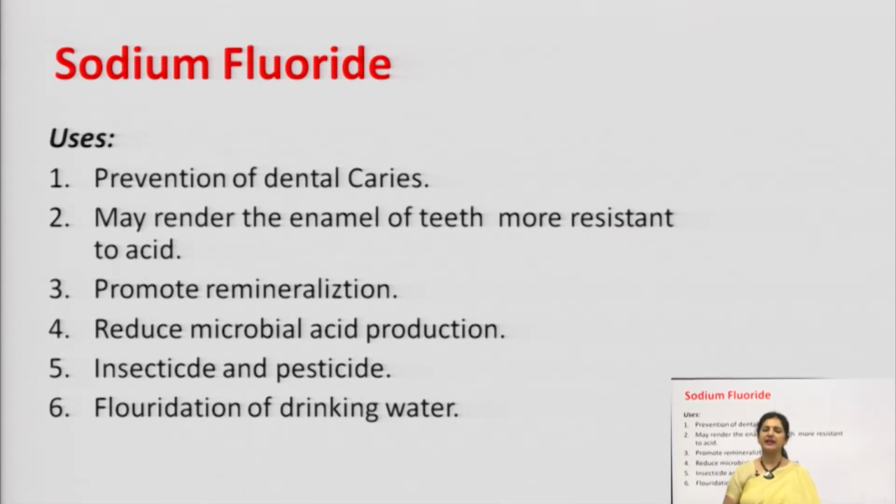It reduces microbial acid production. Microbial acid is produced by the action of the bacteria on the foodstuff deposited on the tooth. It is used in insecticide and pesticide, and sodium fluoride is also used in the fluoridation of the drinking water.